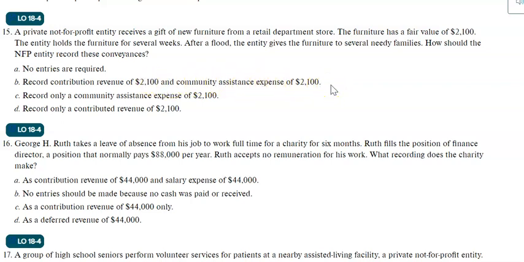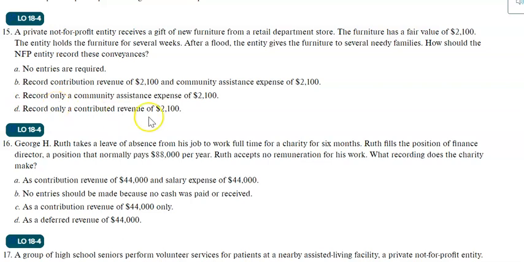Yes, this is correct. When they receive the furniture, they debit furniture and credit contribution revenues at fair value, and when they give the furniture to the needy families, they debit community assistance expense and credit the furniture. So B is the correct answer.